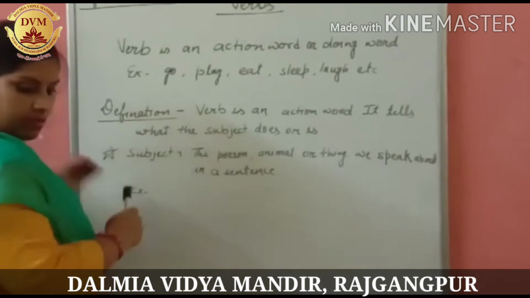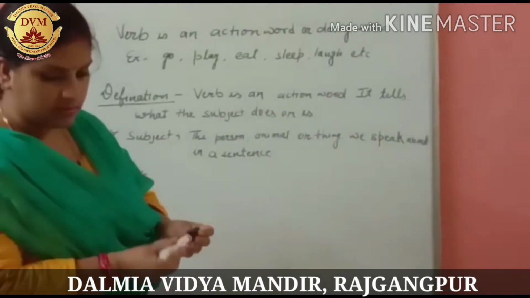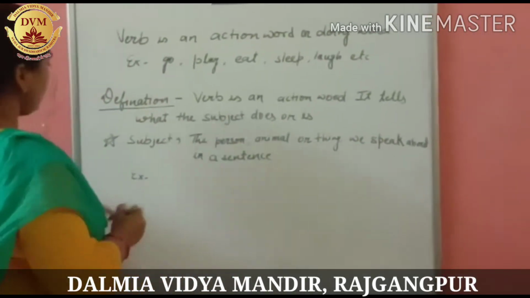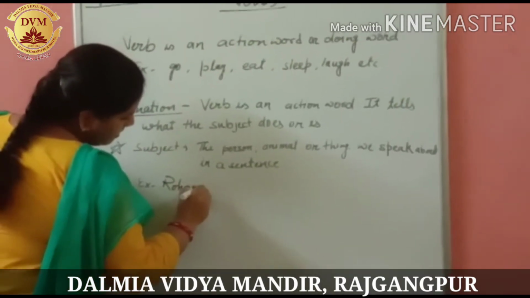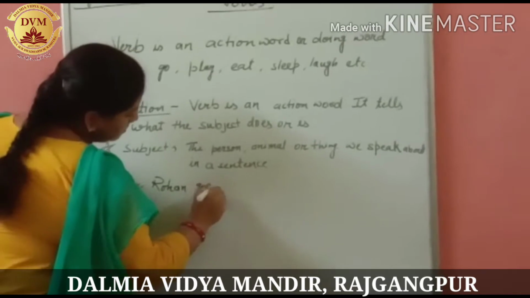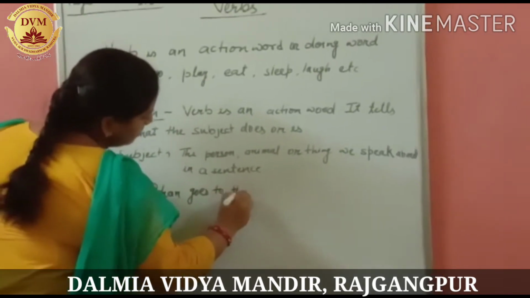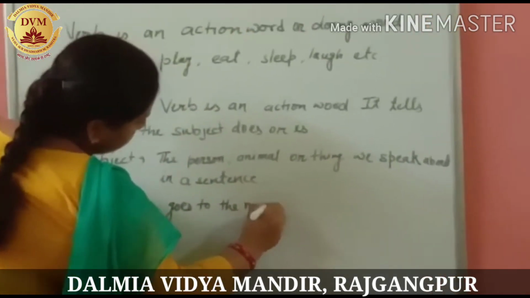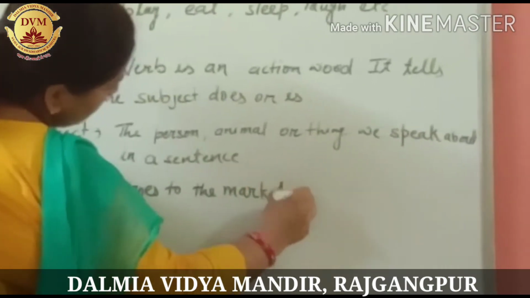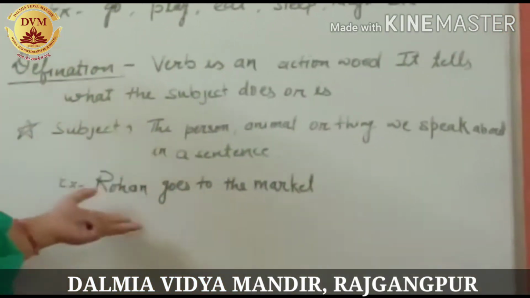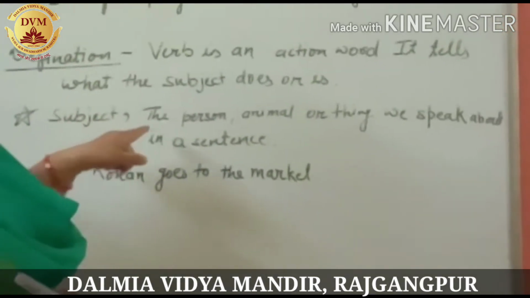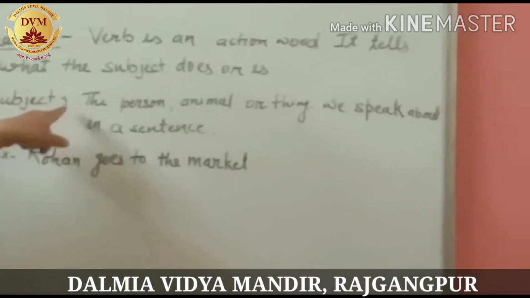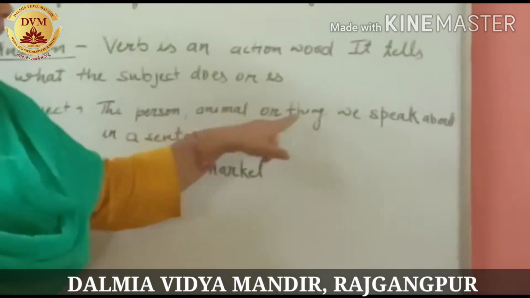See, let me change the name. Rohan goes to the market. Now children, can you tell me what is subject in this line? What I have written about subject: the person, animal or thing.